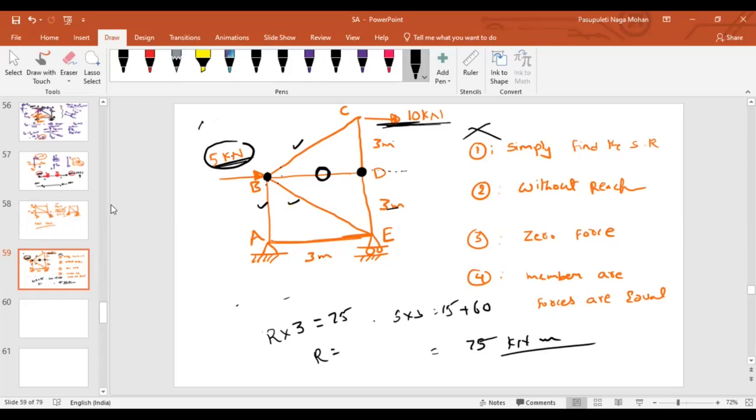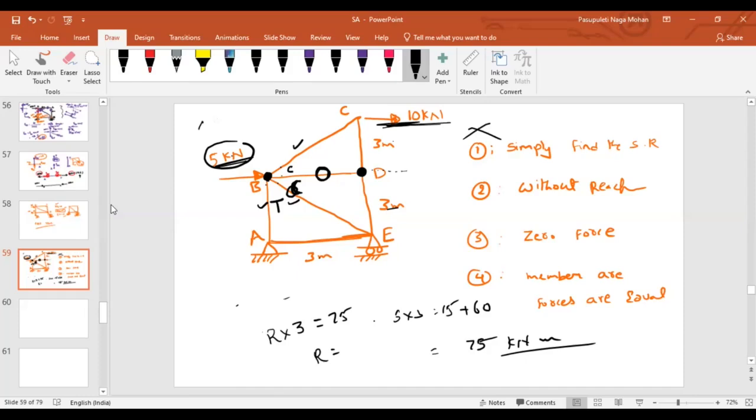By looking at only joint B, always remember, whenever you want to find the forces, at once you have to look at only one joint. If I look at joint B, I can say this is under compression, this is under tension, and this might be under compression.